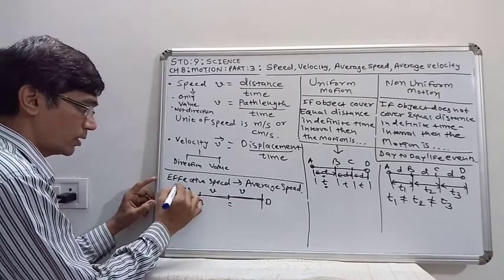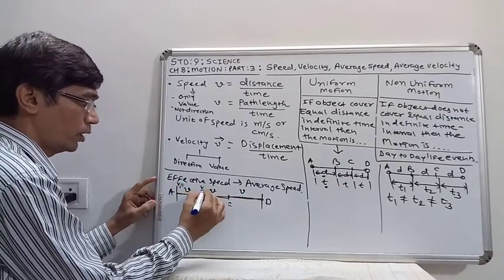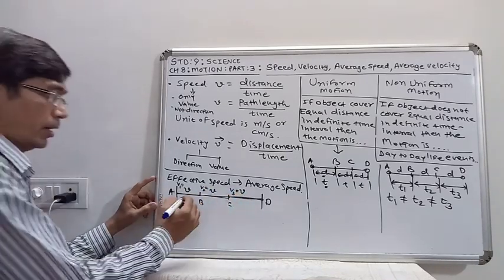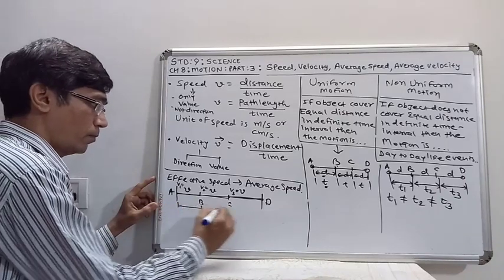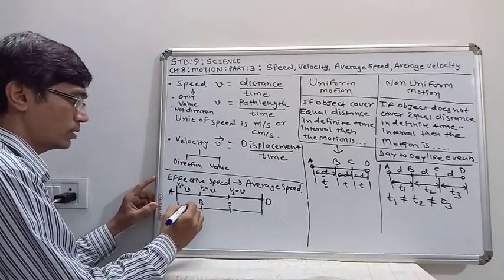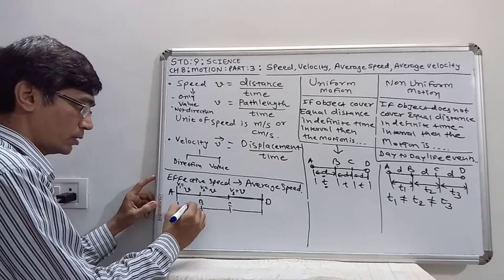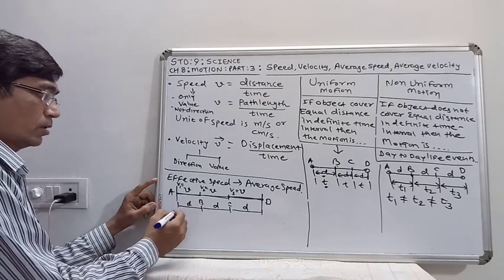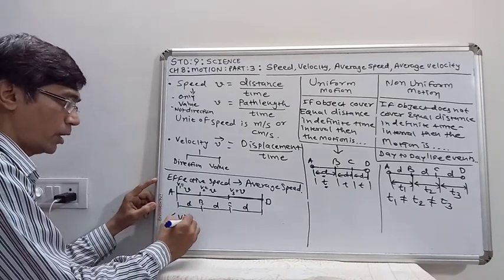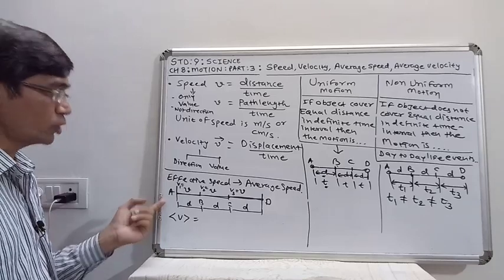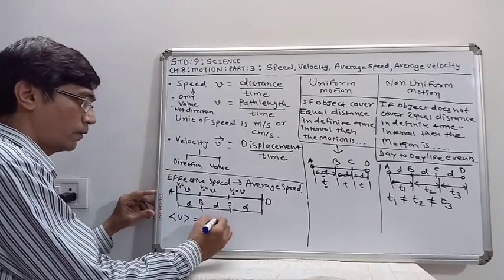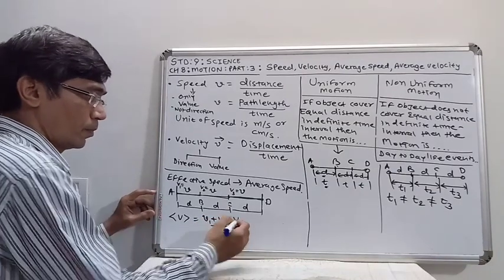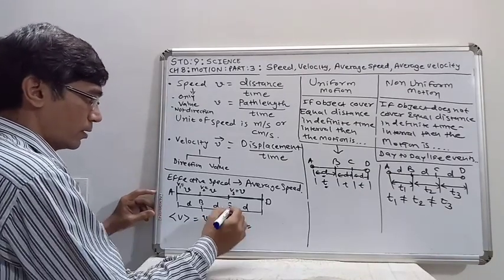So here we can say that V1 is equal to V, V2 is equal to V, V3 is equal to V, and the distances AB, BC and CD are equal distances. Let us take them as D, D and D. So in this case average speed is given by the average of the speeds, that is, V1 plus V2 plus V3 upon 3.